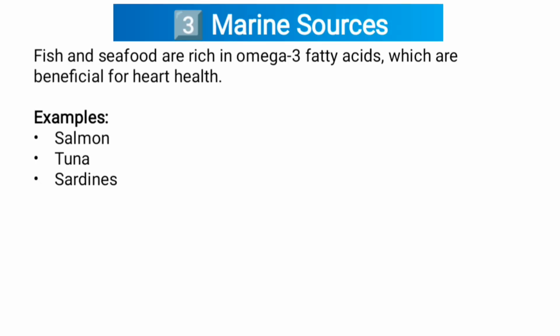Third one, marine sources of lipids. Fish and seafood are rich in omega-3 fatty acids, which are beneficial for heart health. Example: salmon, tuna, and sardines.